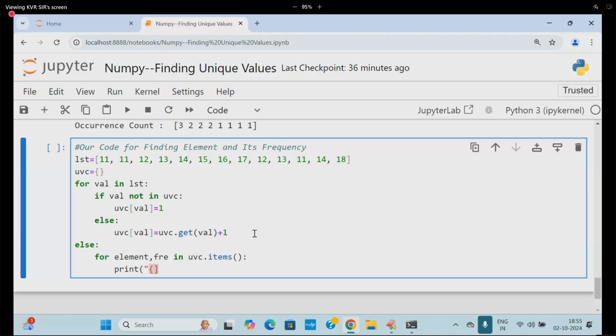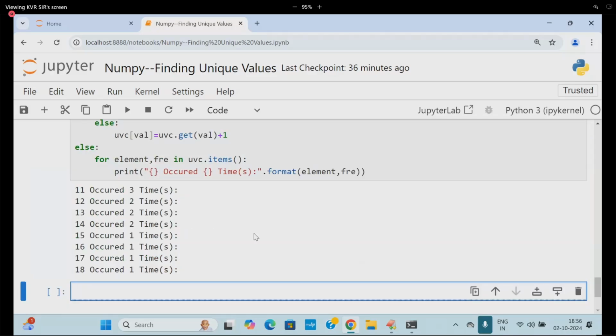Here I am writing occurred times, so dot format with element comma frequency.